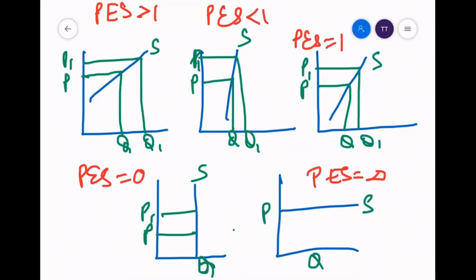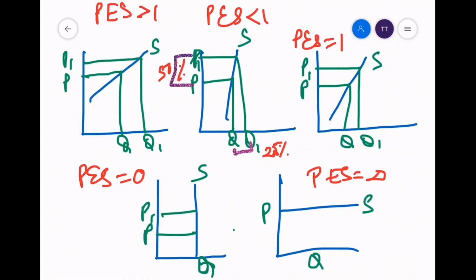The second diagram is PES less than 1, which is relatively inelastic. So even if the price is rising by a very large percentage, let's say 50% rise in price, we can see in the diagram the gap between P to P1 is very high, but the gap here is less. So let's say the price is increasing by 50%, but the supply is increasing by only 25%. So it is relatively inelastic in nature, because when you put it in the formula also, 25 upon 50 will be 0.5, less than 1.